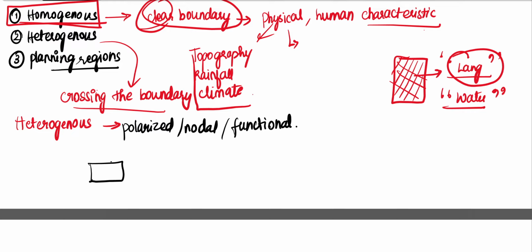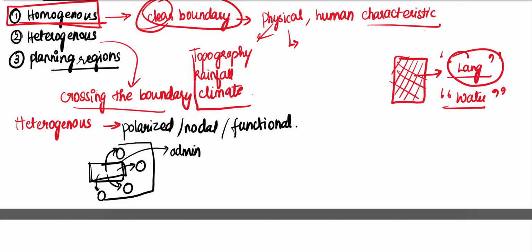For example, we have a city. The influence of the city is present in the neighboring areas. So it continues to grow beyond the administrative limit of the city into the neighboring areas. There are certain features of the city, and the neighboring areas also start getting influenced by the city and develop the characteristics of the city even though they were previously rural areas. So when the city is outgrowing, we call it the rural urban fringe.